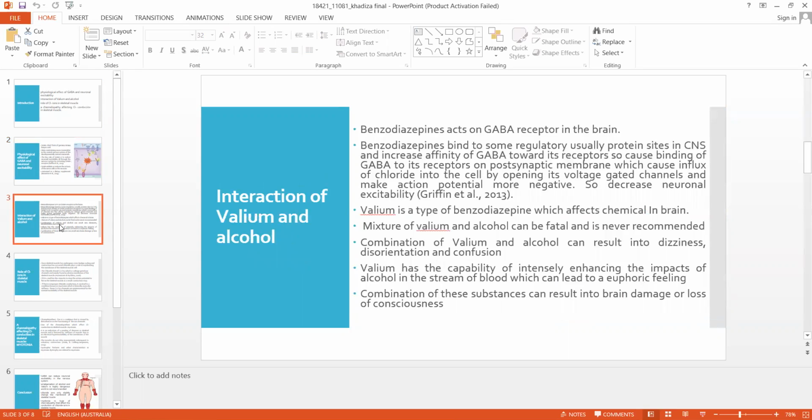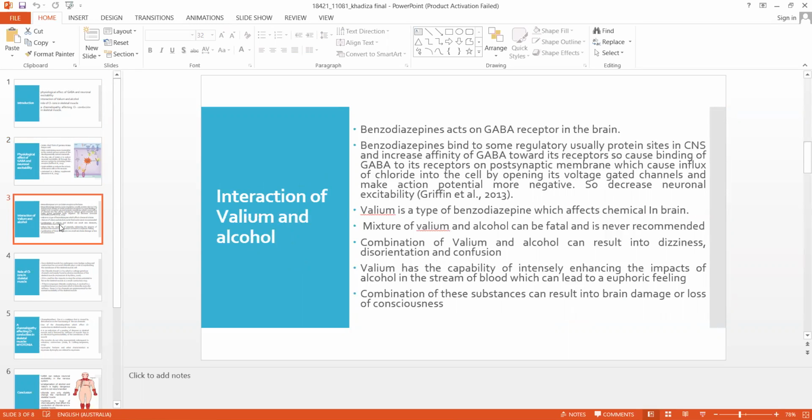And benzodiazepines are a depressant drug. That means they slow down the activity of our central nervous system. Benzodiazepines act on the GABA receptor in the brain. So when GABA binds to its receptor, as I mentioned in the previous slide, it triggers the opening of chloride ion channels, which allow inward movement of chloride ion through them.